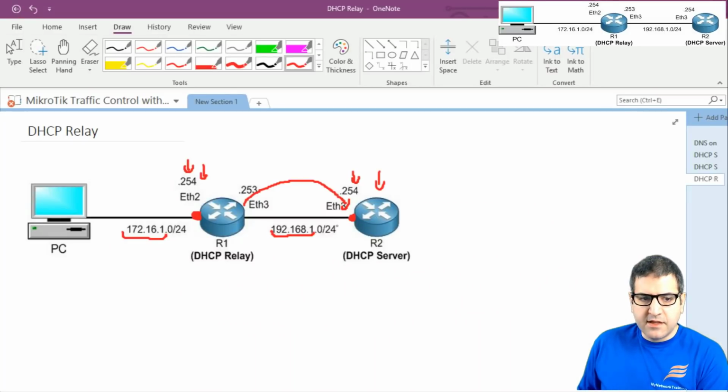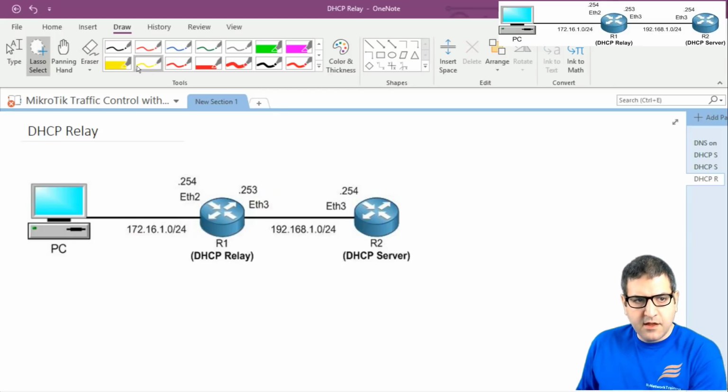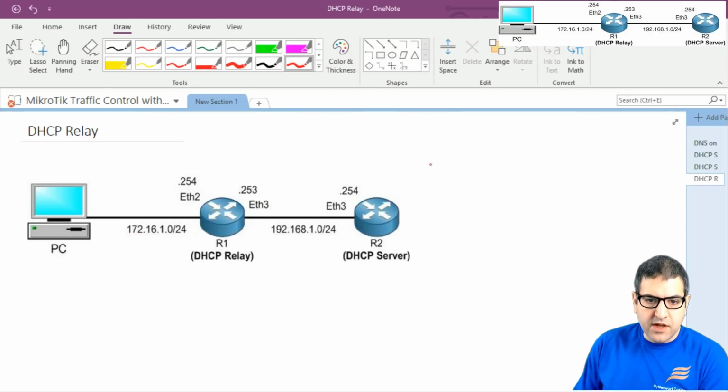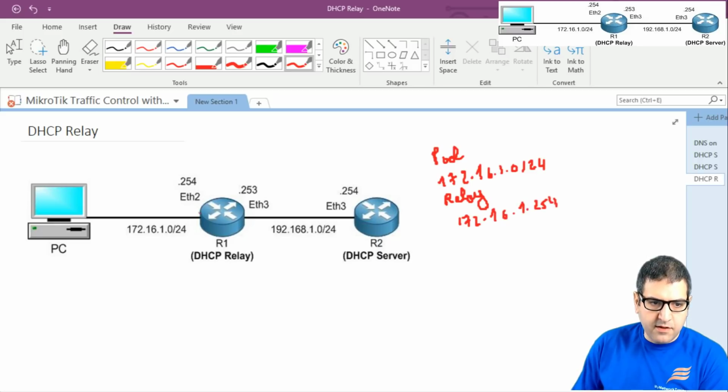Before I do that, I just want to give a fresh reminder of what we have just made. We have created a DHCP server on router 2, and we said the pool is going to be 172.16.1.0/24, and we said that the relay is the IP 172.16.1.254, the local one here.